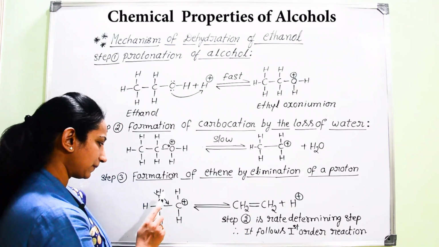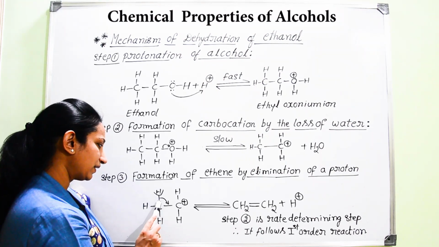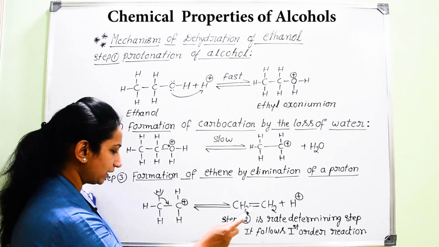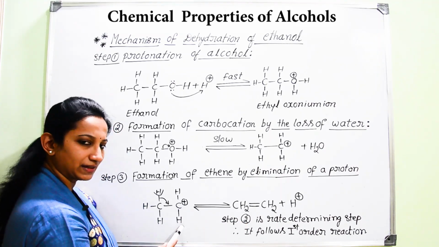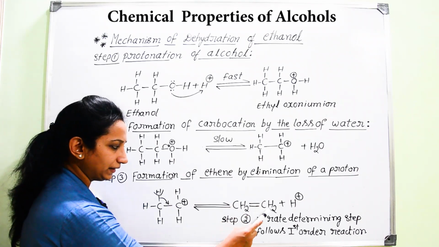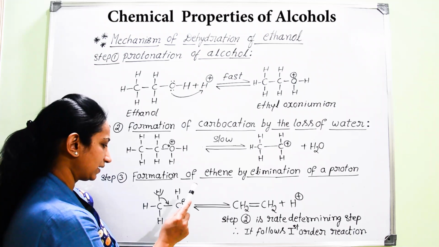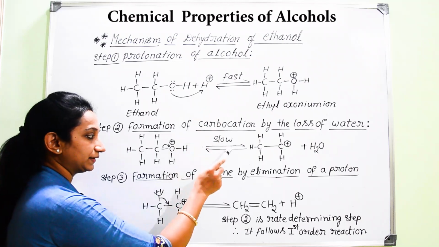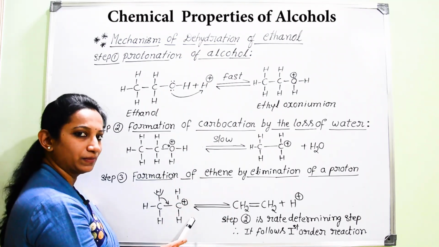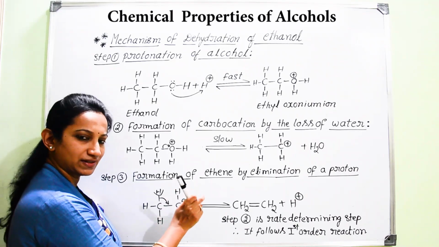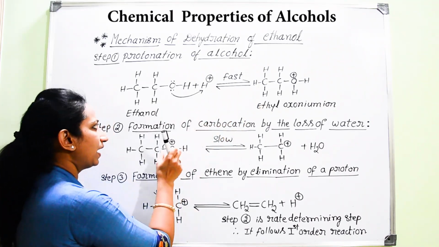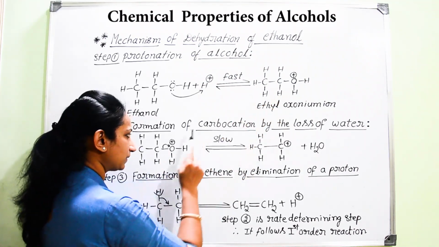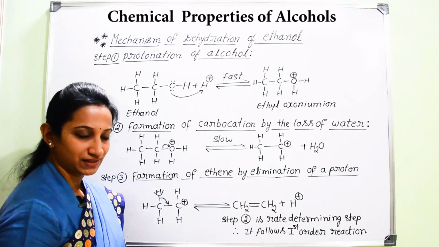So, in the final step, due to the shifting of the bond between carbon and hydrogen towards carbon and carbon, now there is formation of a double bond between the first carbon atom and the second carbon atom. So, at the end of the mechanism, we are going to get the conversion of that ethanol into ethene. So, these are the three important steps which you have to remember without fail. You should not make even a silly mistake while writing any structures and regarding the arrow marks, and you should be careful enough about which atoms are carrying positive charges in each and every step.